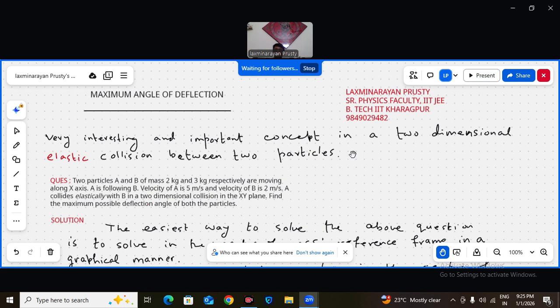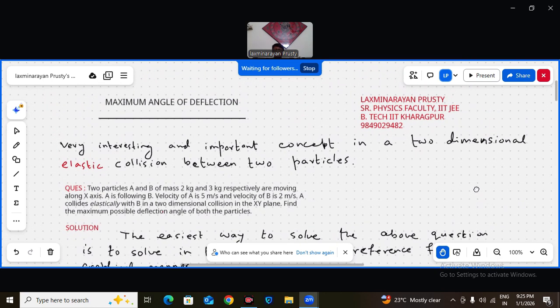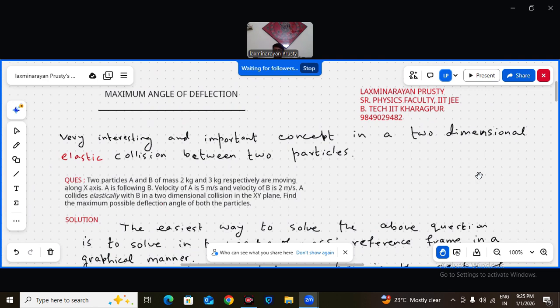You might have been asked even in JEE Advanced: one particle at rest, and a particle having a slightly bigger mass comes and collides with the particle at rest which has a smaller mass. Now what is the maximum deflection angle of the projectile particle? Yes or no? But now I am making it a bit more generalized here.